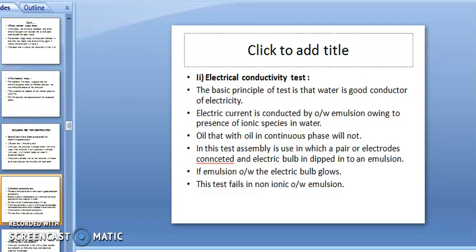Water is a good conductor of electricity, so there is a high percentage of water in your emulsion. In that case, your bulb will glow, because the water percentage is more, which means it is an OW type of emulsion. Whereas oil is a bad conductor of electricity, so the bulb will not glow, because there is no ionization in the oil phase. In the case of a WO type emulsion, the percentage of water is less and the percentage of oil is high. With this test you can analyze which type of emulsion it is.